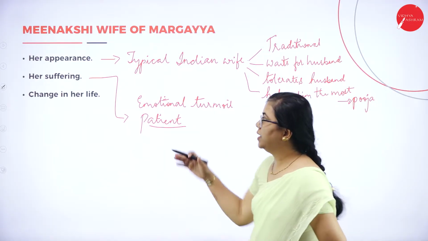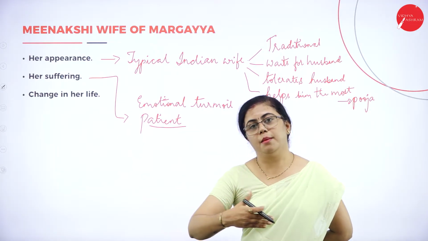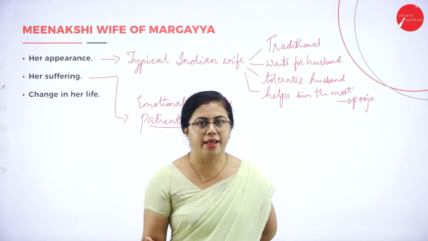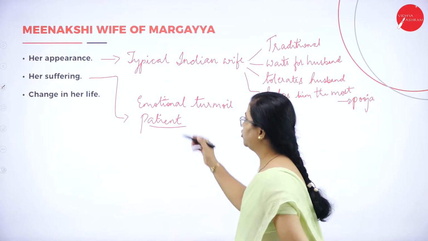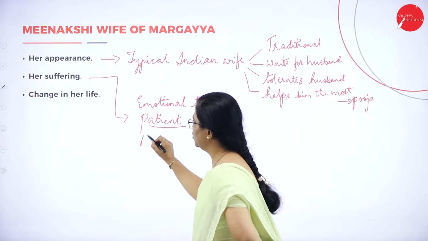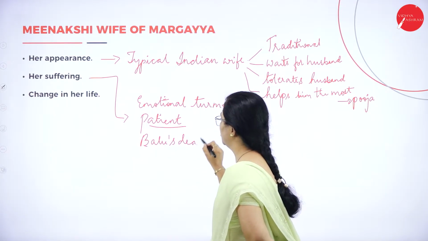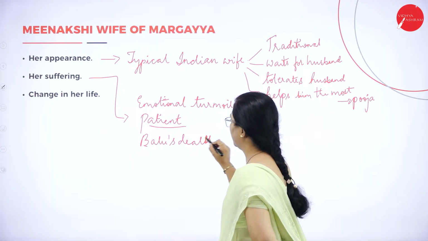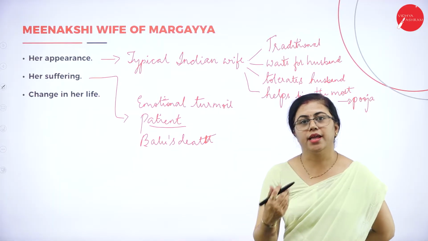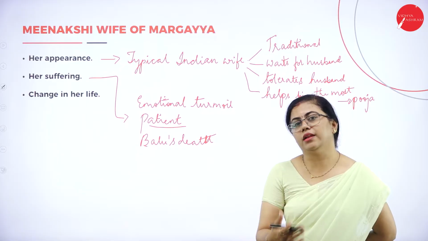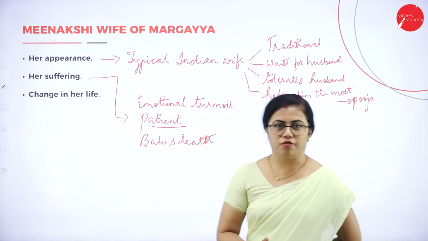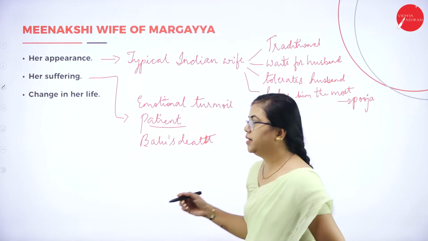Then another suffering is when Margaya goes into bankruptcy. You have to write about Balu's death also. Then also she suffers, so that you can write over here. When Margaya goes bankrupt, how much does she suffer, that can also be written here.